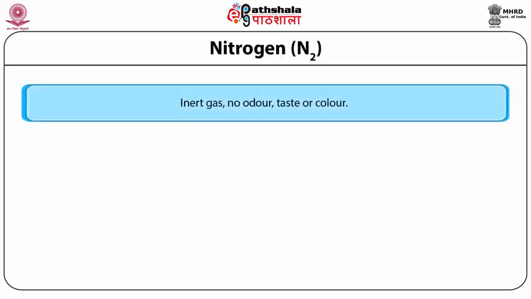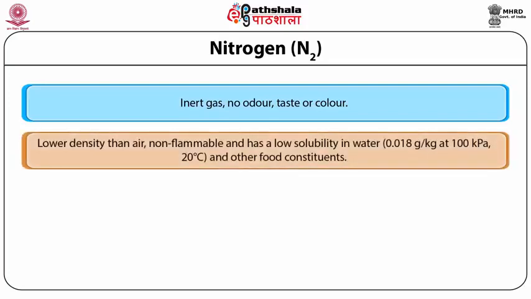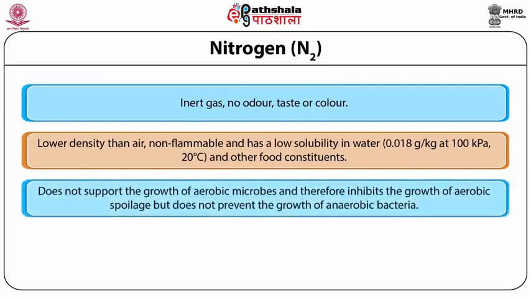Nitrogen is an inert gas with no odor, taste, or color. It has a lower density than air, is non-inflammable, and has a low solubility in water, 0.018 gram per kg at 100 kPa at 20 degrees Celsius, and in other food constituents. Nitrogen doesn't support the growth of aerobic microbes and therefore inhibits the growth of aerobic spoilage, but does not prevent the growth of anaerobic bacteria.